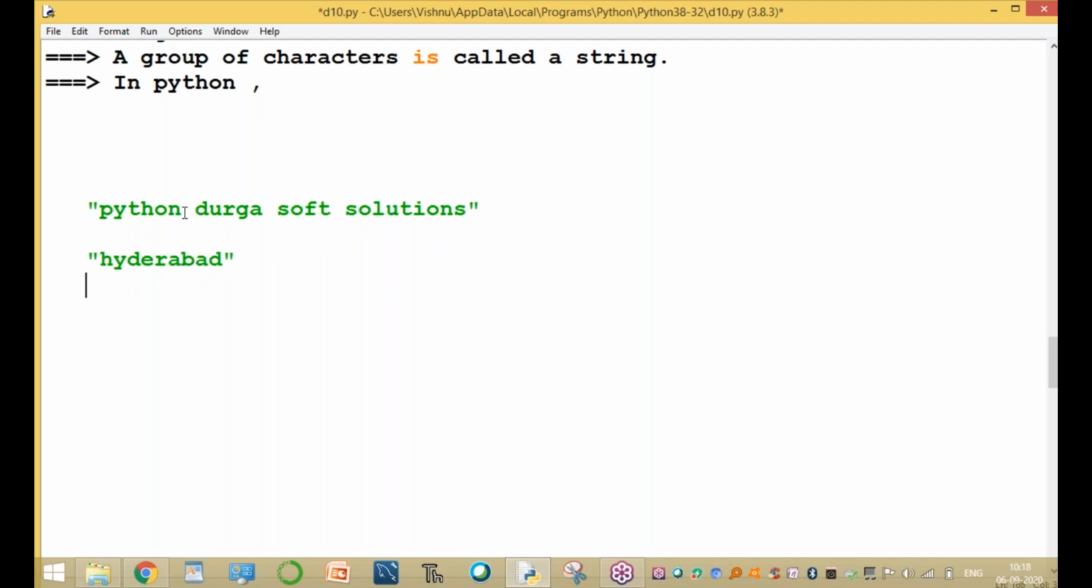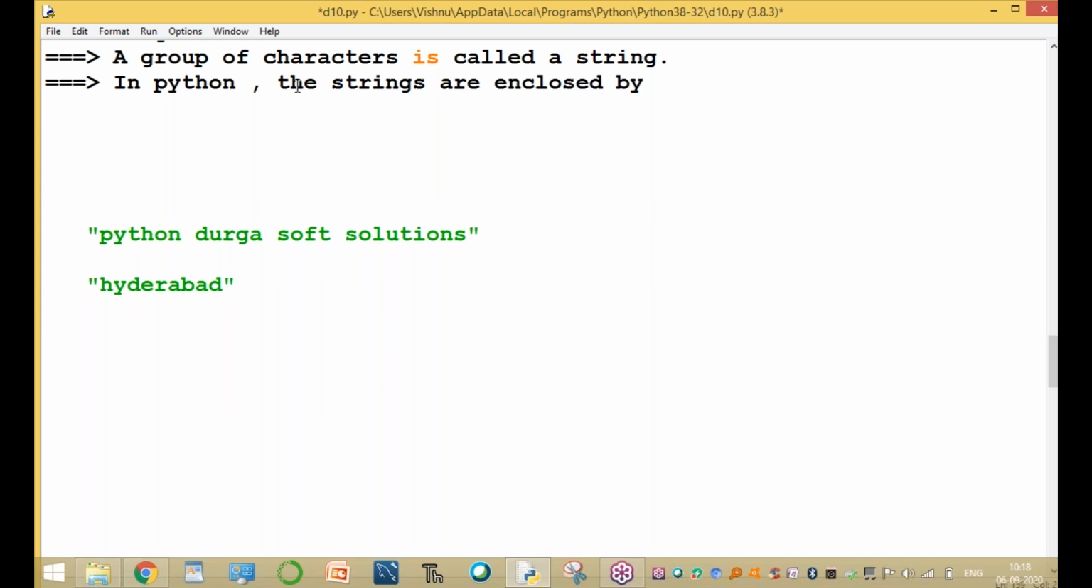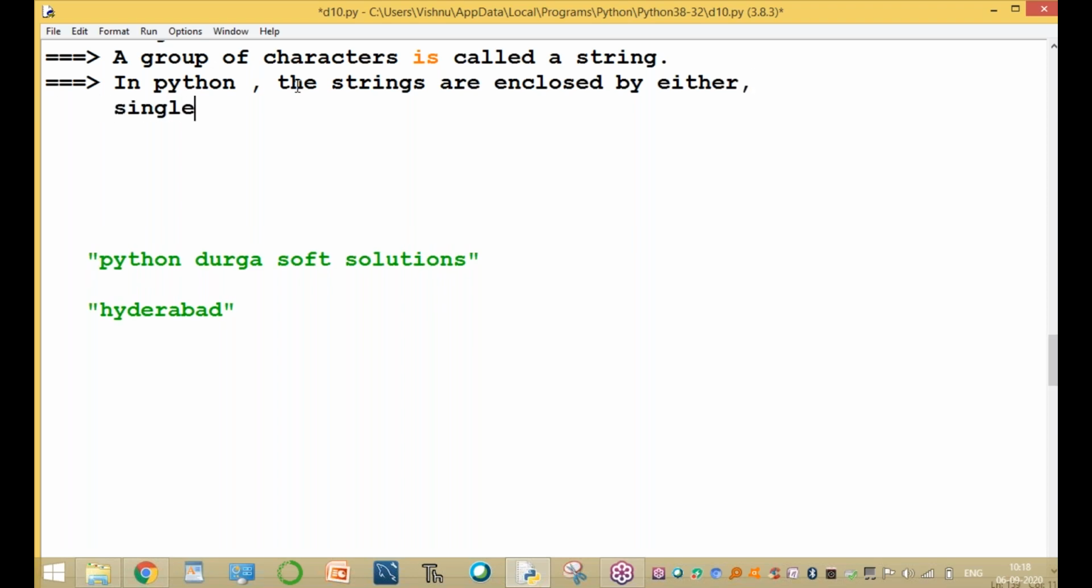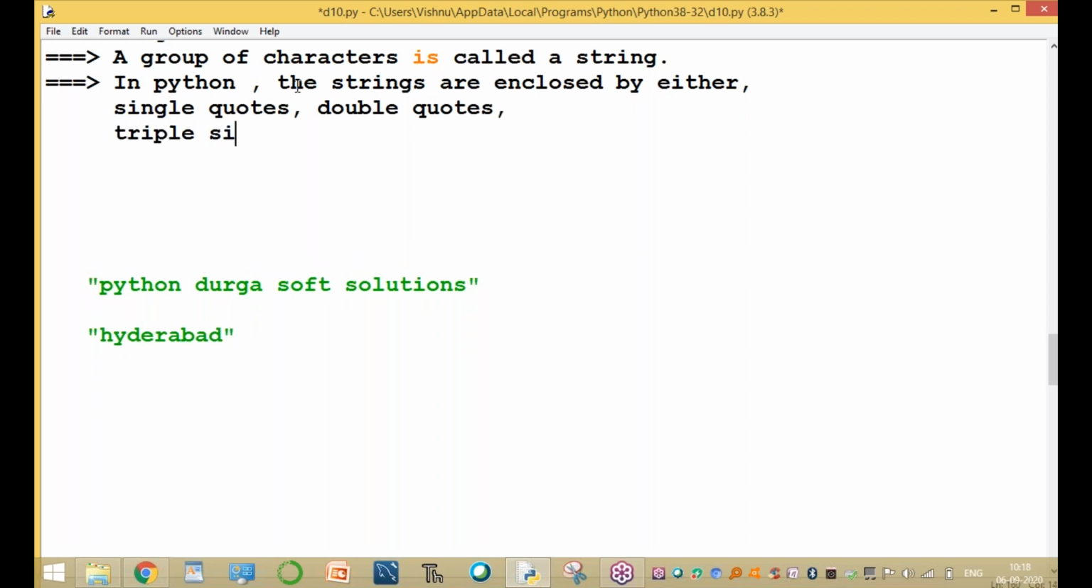In Python, the choice is yours. The strings are enclosed by either single quotation marks, or double quotation marks, or triple single quotes, or triple double quotes. These are the different ways strings are enclosed. For example, example 1. These are the examples.